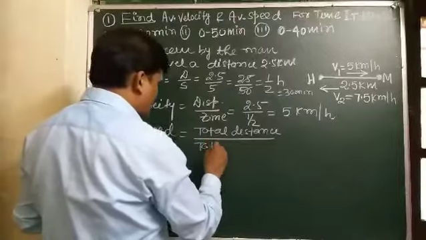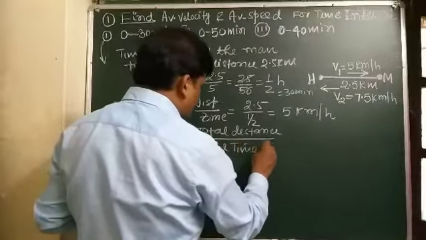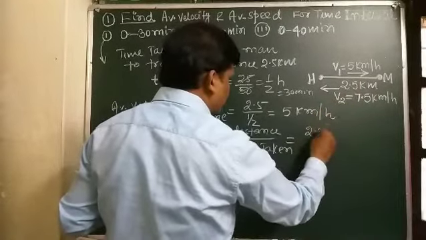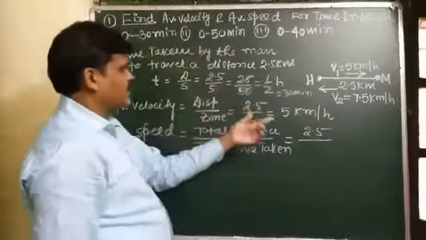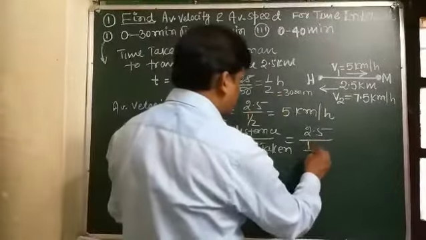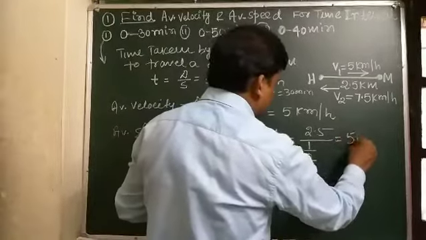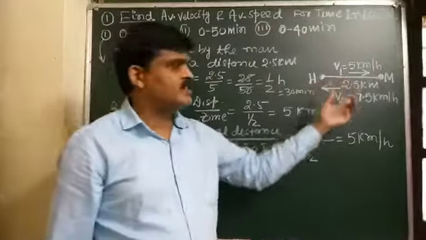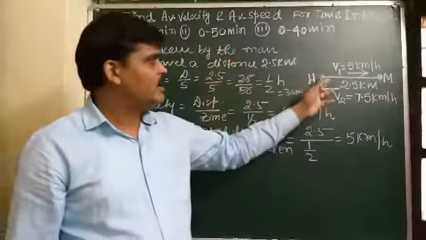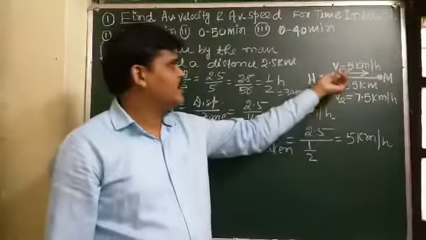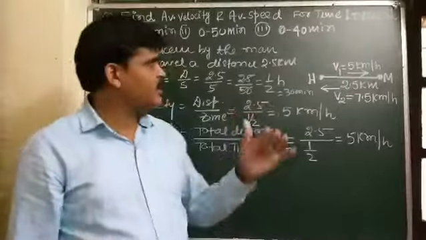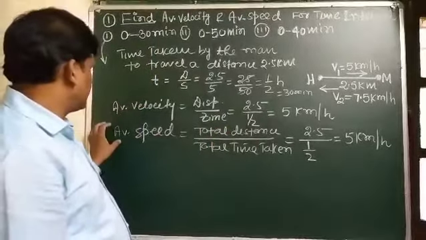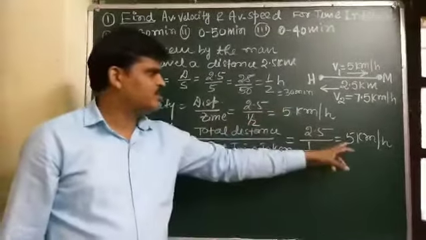Again, average speed in this time interval is total distance by total time taken. The total distance is 2.5 kilometer, and the time taken is 30 minutes, which is 1 by 2 hour. So it also comes out to be 5 kilometer per hour. Also you know that distance and displacement are equal in a straight line path, and the time taken is 30 minute or 1 by 2 hour. So average velocity and average speed both become the same.